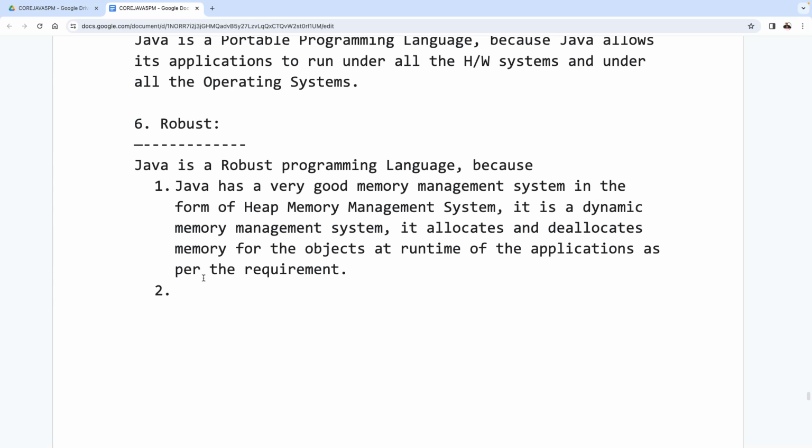Fortunately, Java has dynamic memory allocation. Java has a dynamic memory management system. The dynamic memory management system is nothing but the heap memory management system. Yes, sir, got it or not? So in terms of memory management system, Java is very good. So we can conclude that Java is what? A robust programming language. Yes, sir. All of you are getting my point or not?